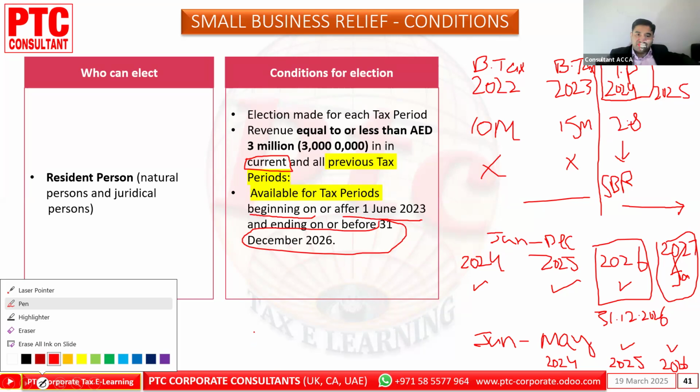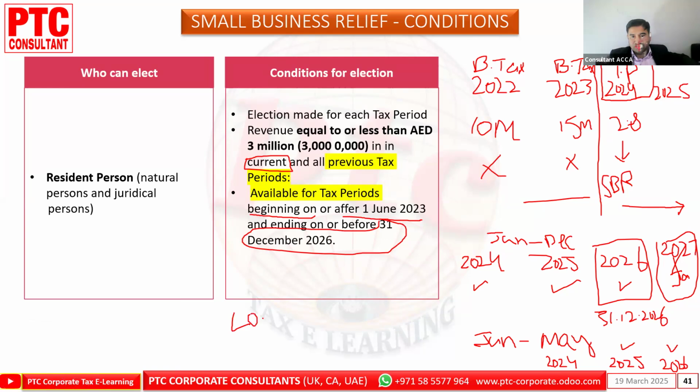But from a tax planning point of view, if you have losses, let's say a loss in 2024, and if you have profit, there is another point. Even though the law is saying you are eligible for the SBR, it's not always in our favor to take the SBR.